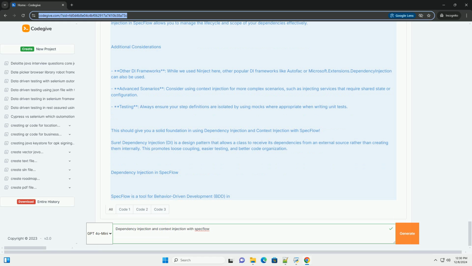Console.WriteLine data, outputs Hello from MyService. 5. Running tests. You can now run your SpecFlow tests, and the DI container will automatically resolve and inject the MyService instance into your step definitions.